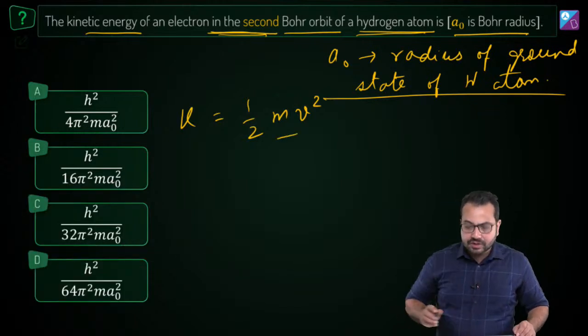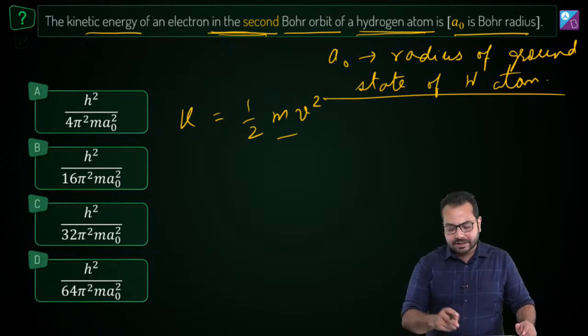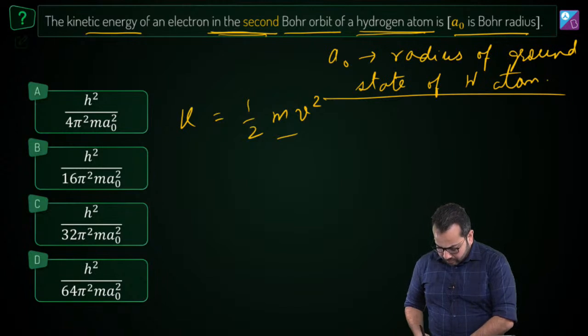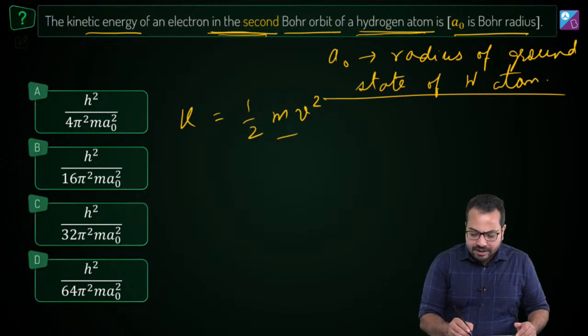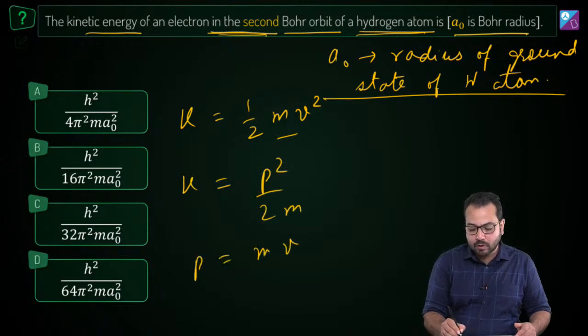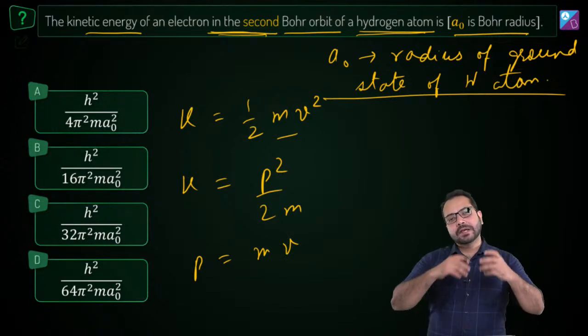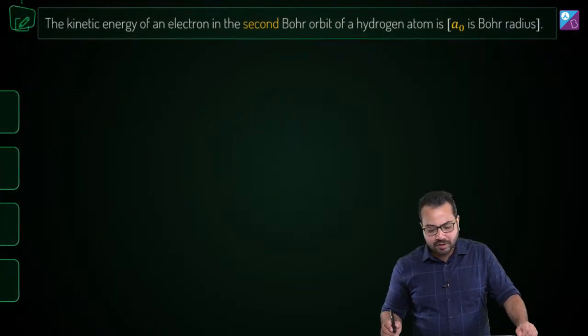So the kinetic energy is given by half mv square. Okay, so our objective is to find v. Is that correct? So we can use the Bohr's model to find out what is v. The other way to do it is that we can also write it as K is equal to p square upon 2m, where p is the linear momentum. Do you agree? We can do that as well. And why I am doing this is because we can use Bohr's quantization rule. And how do we use Bohr's quantization rule?